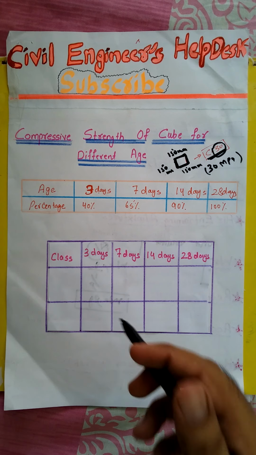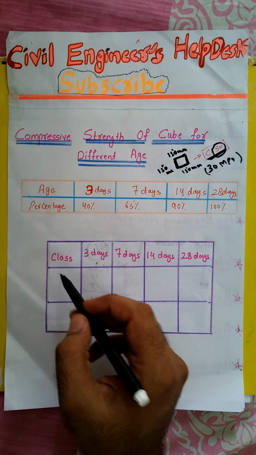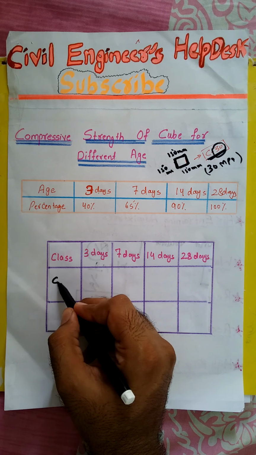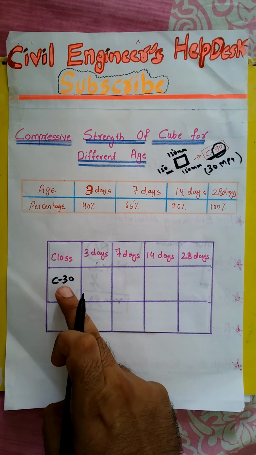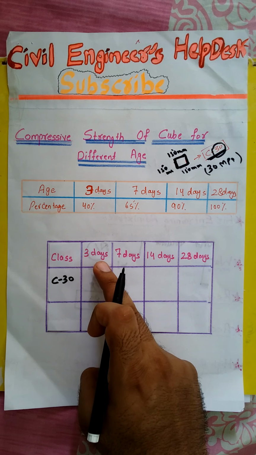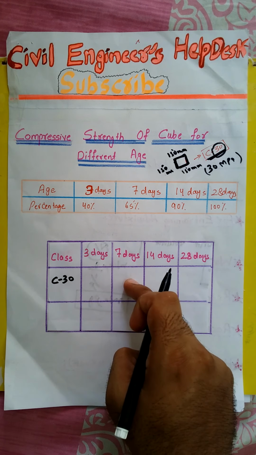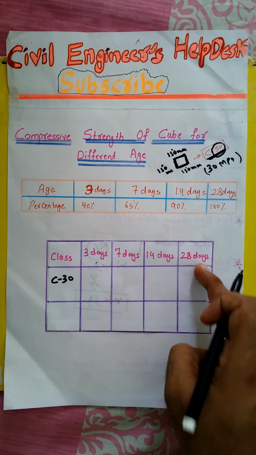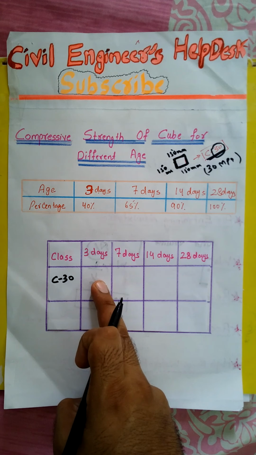Now viewers, we will take a few examples. First of all, I am taking an example of a concrete which is C30, where C30 means the grade of concrete. I want to know what the strength will be after 3 days, after 7 days, after 14 days, and after 28 days. So we will use this chart and calculate the values.